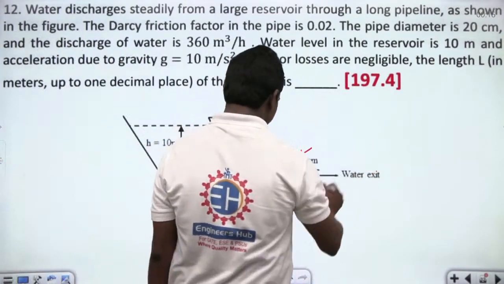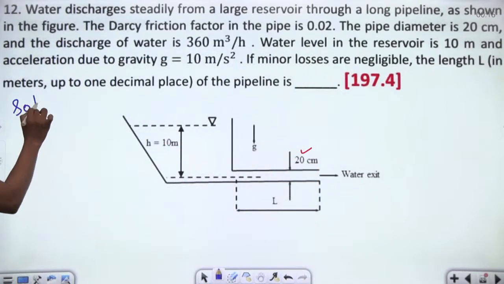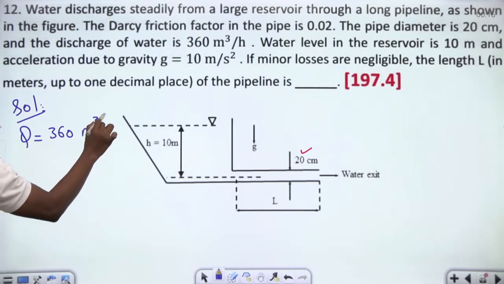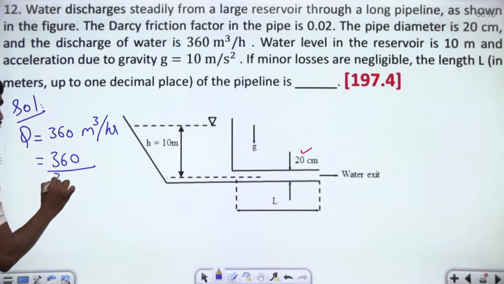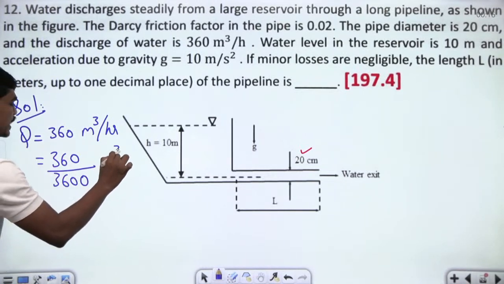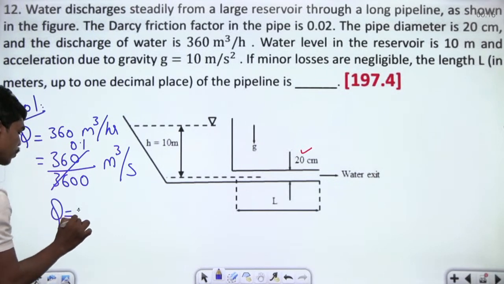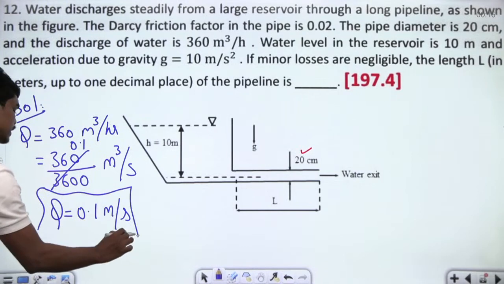So one thing to make a note of is the discharge Q is equal to 360 meter cube per hour. This is what they have given you, correct? Generally we deal in seconds, so 360 divided by 3600 seconds for 1 hour gives meter cube per second. This is 0.1, so discharge is 0.1 meter cube per second. Fine, so this is the discharge.